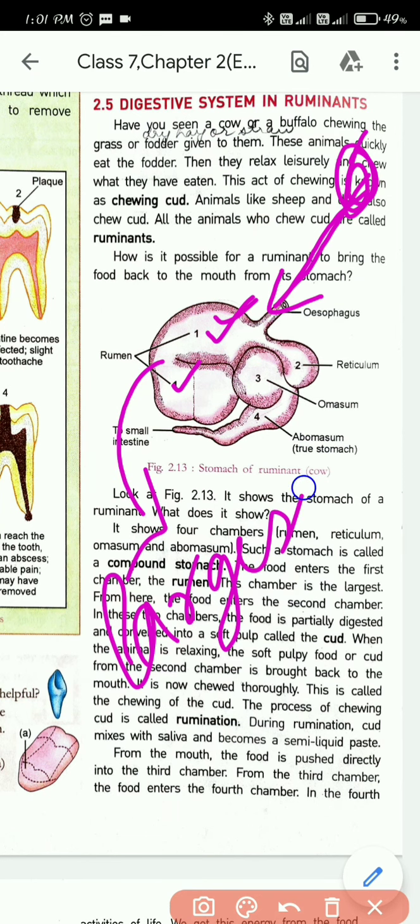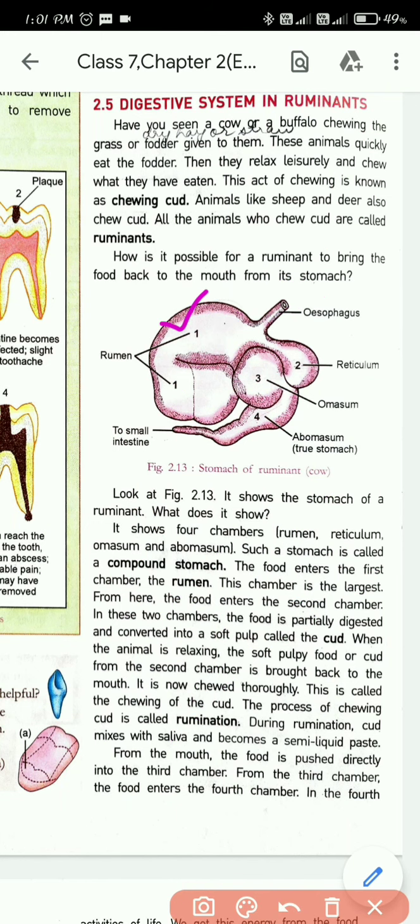Most of the space of the stomach is being covered by rumen. So rumen is the largest chamber of the stomach of a ruminant. When the food is ingested by the cow, it is directly brought to the rumen, the first chamber, and it is then sent to the second chamber.